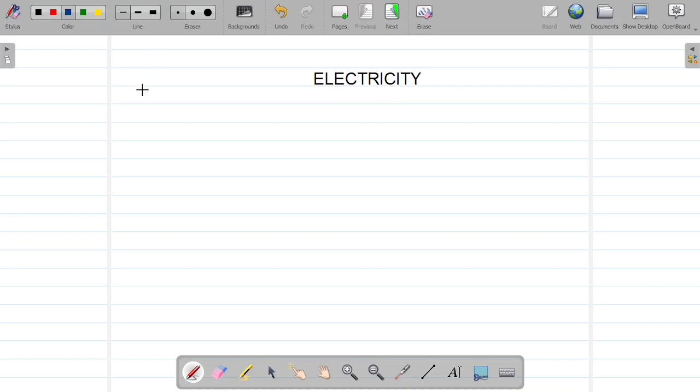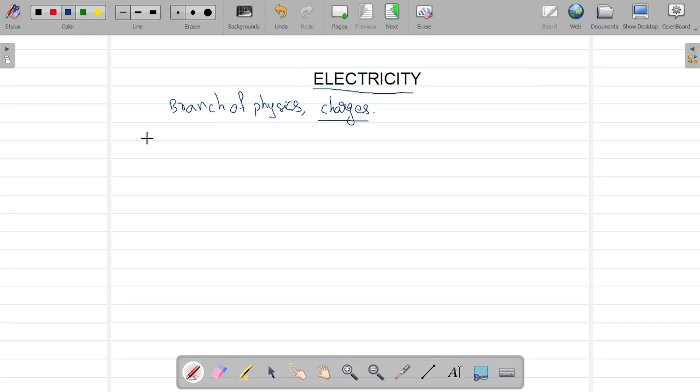So from this, what is meant by electricity? Electricity is a branch of physics which studies about charges. It's a branch of physics which deals with, or studies, the charges. It's nothing but simply electricity.